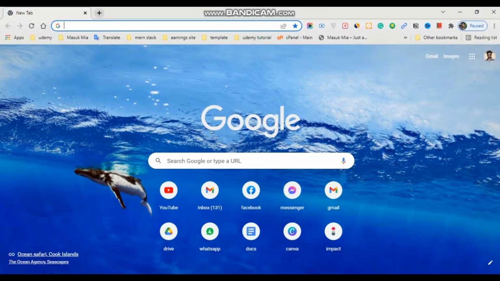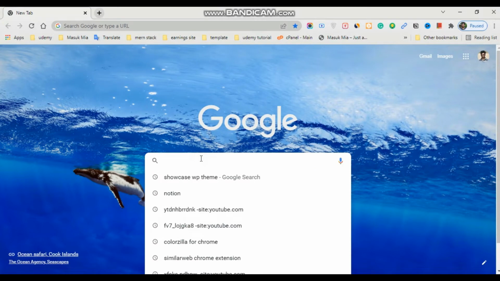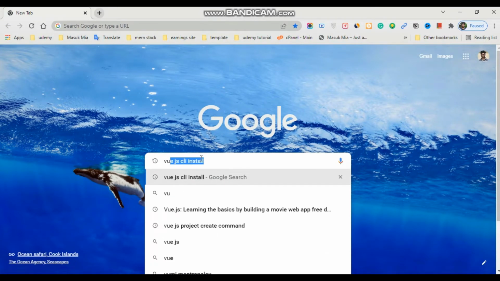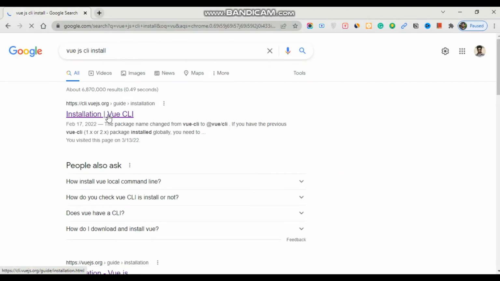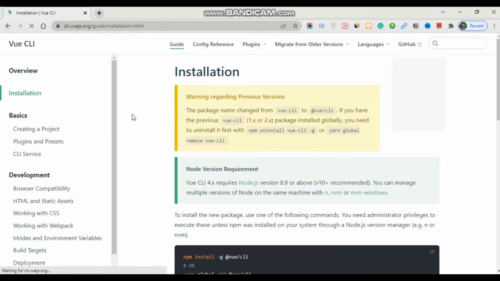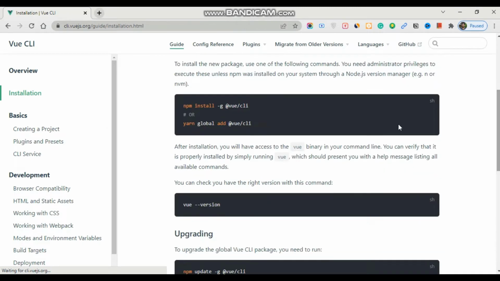And you have to go to your Google search box, then simply type here Vue.js CLI install, and click the first URL link and copy this link. I'll give this in my description below.